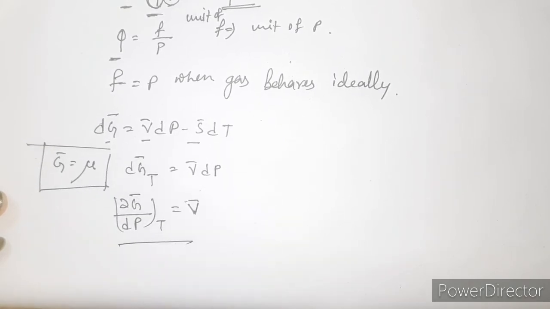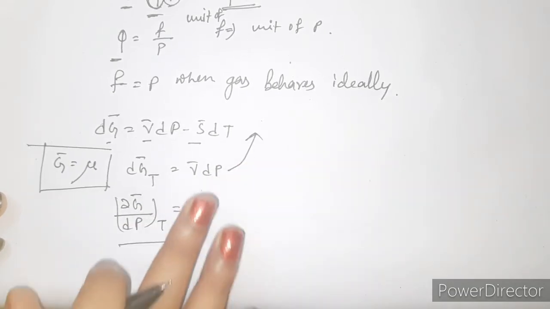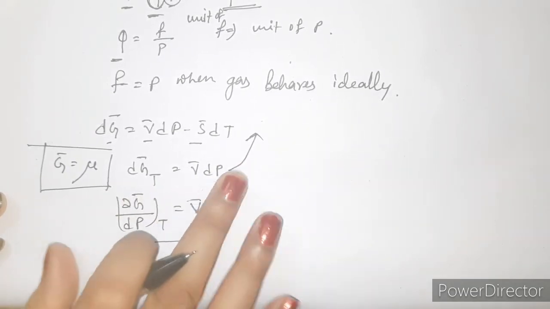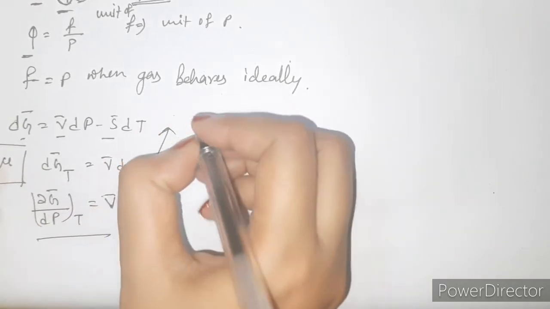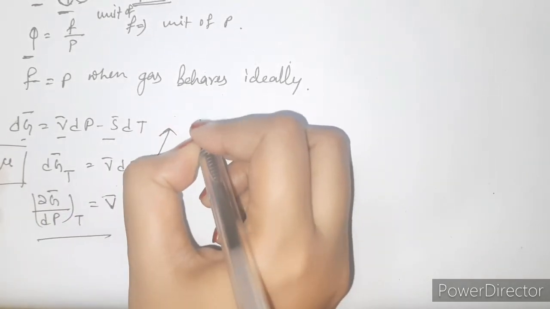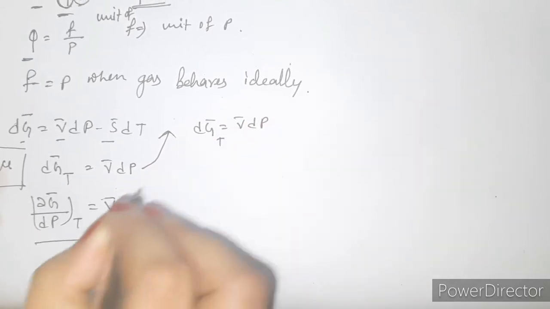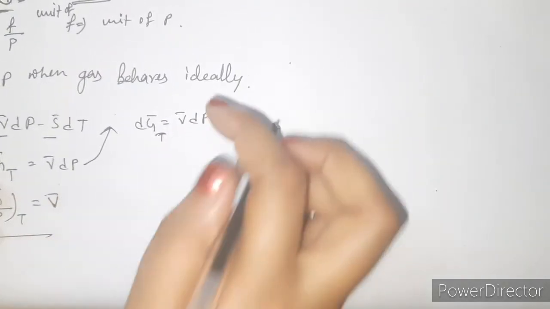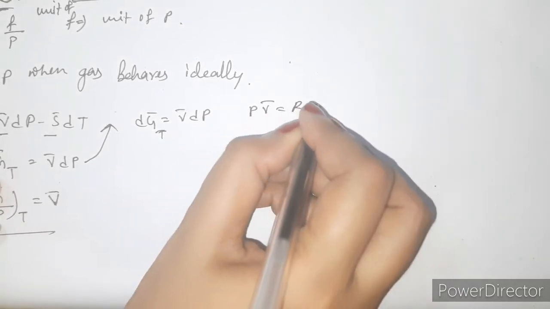From this equation, dG bar at constant T is equal to V bar dP, and from the ideal gas law you have P V bar equals RT.